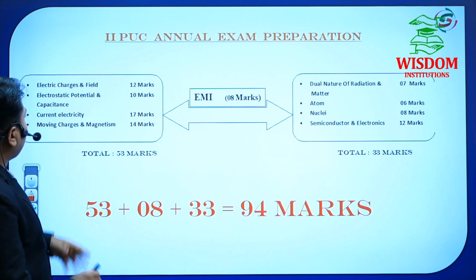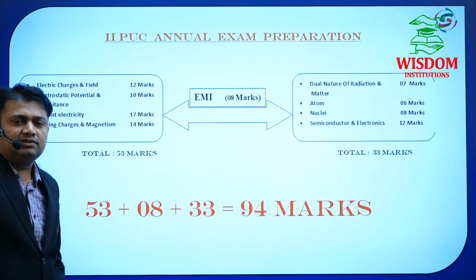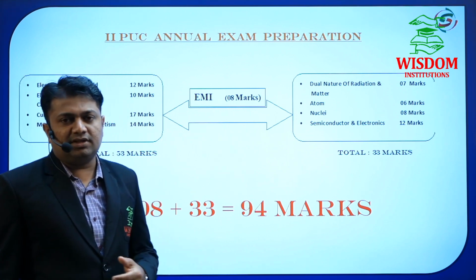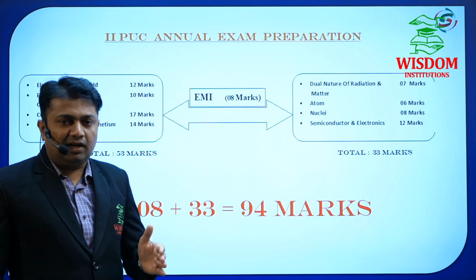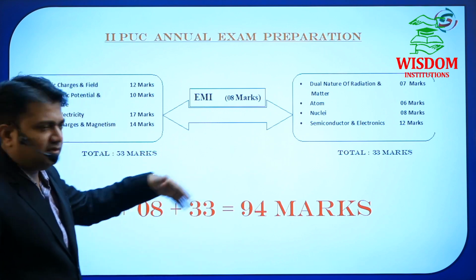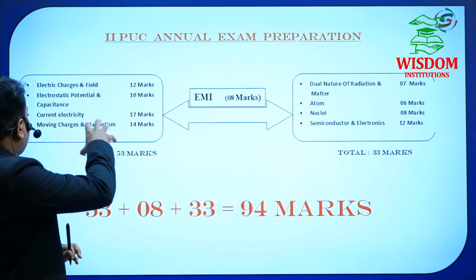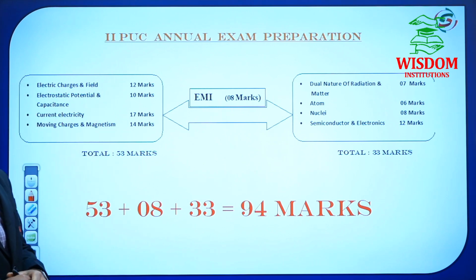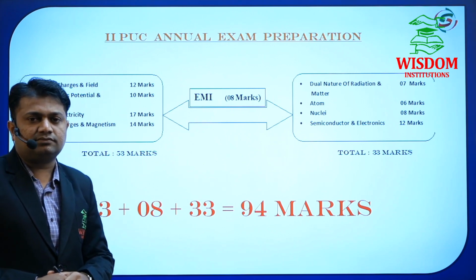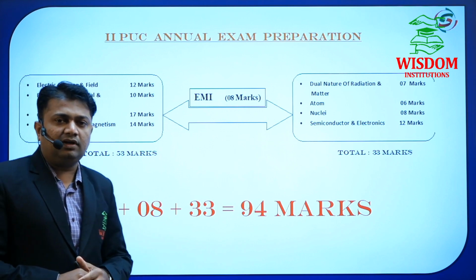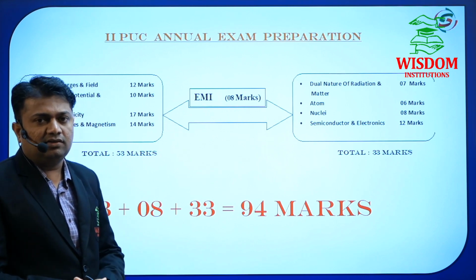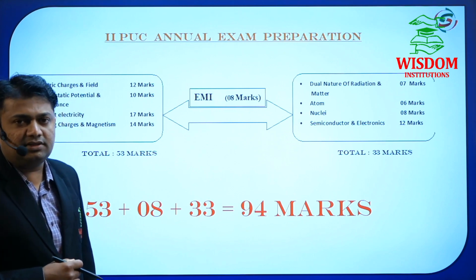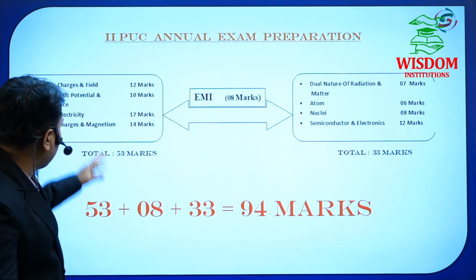Okay, in electrostatic potential, they may ask the electrostatic potential due to a point charge, and capacitors. Parallel capacitors, I will show you on slides, but I will give a brief introduction about it. In current electricity, we have 5 to 6 derivations. Most important are cells connected in parallel, Wheatstone's network, and electrical power and energy. These are important derivations in current electricity.